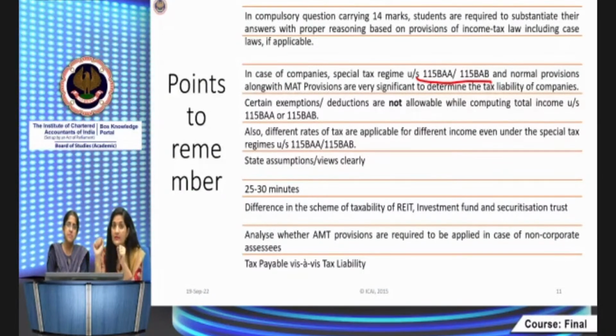So you have to see, then 115 BAB or BAA comes into the picture. I will give a quick revision of these two sections which we feel are very important. They may be tested in the compulsory question, or in the form of MCQs or in other forms also. So these are the sections which are really very important for you. We are going to give you a quick revision in the coming slides.